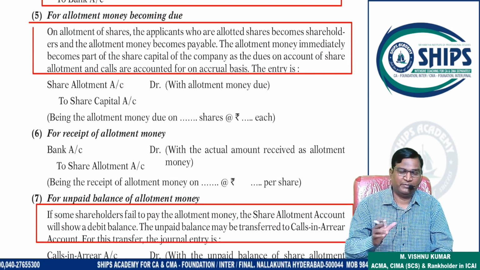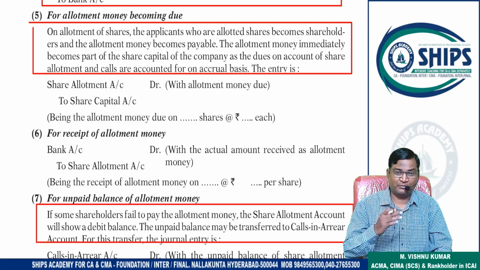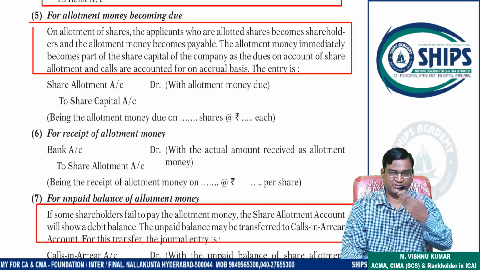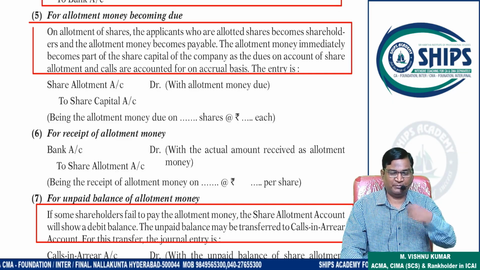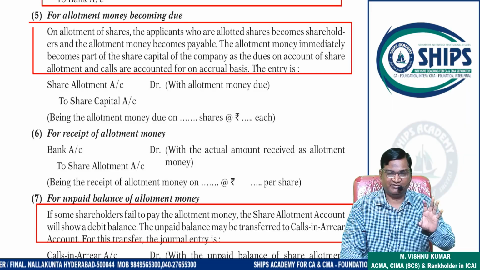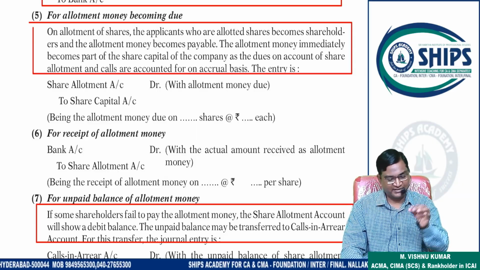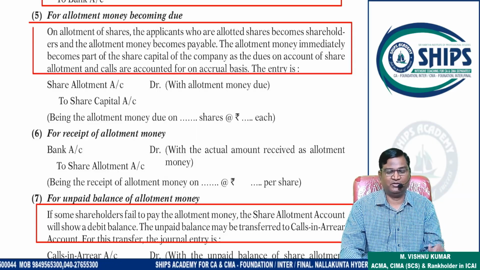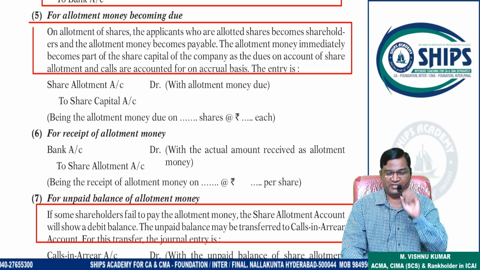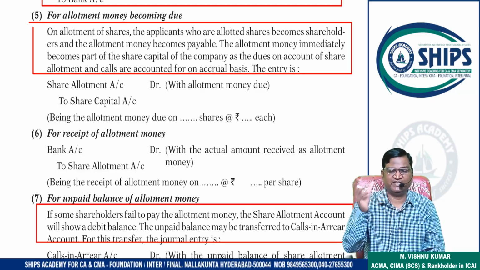Right. Allotment stage means first allotment money is not received directly like application. First allotment money due entry is passed, because once shareholder applies for shares, he has to pay application money. Without payment of that, application will not be accepted. That's why initially payment is required, but later on first due entry is passed. How much amount due from shareholder on allotment, that is recorded. Thereafter received amount is recorded. That's why in second, third and fourth stage, first due entry is passed. What is allotment money due, what is first call due, what is final call due.